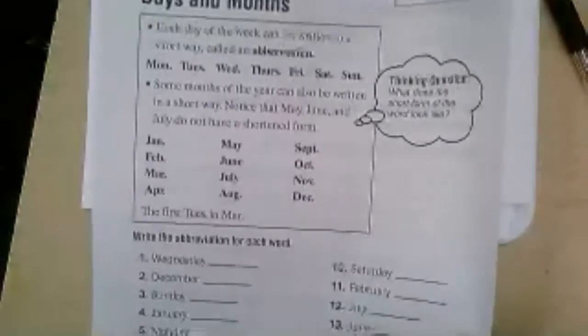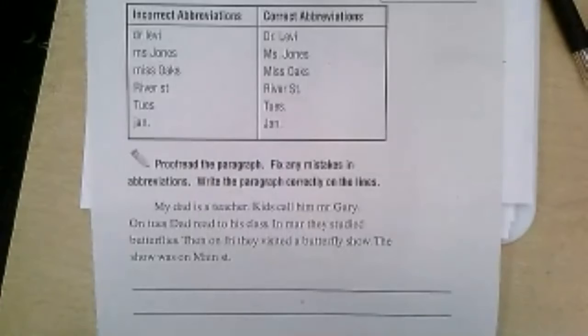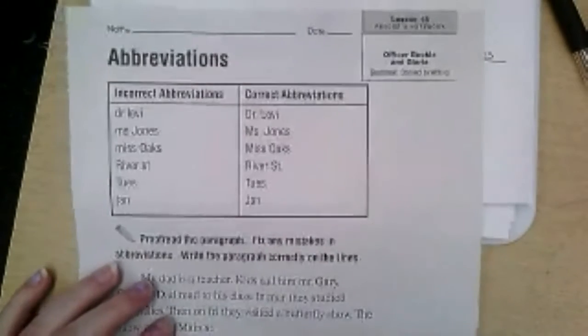It might trick you though. It might give you one like, ooh, July. Do we abbreviate July at all? No, it is written just the same. So carefully watch, as it might try and trick you. And then the last one that we're going to be talking about is titles for people.